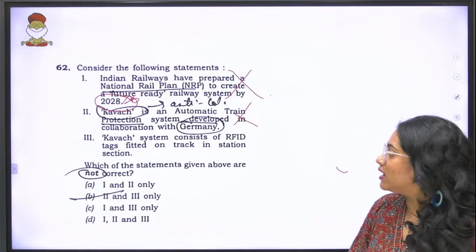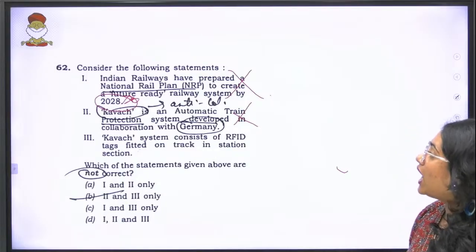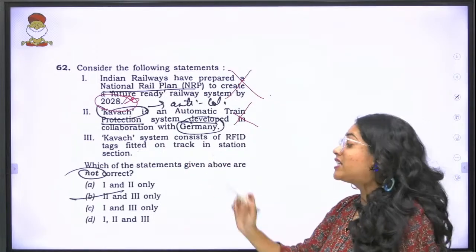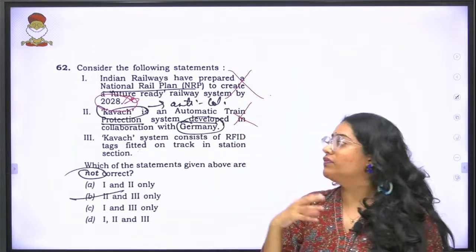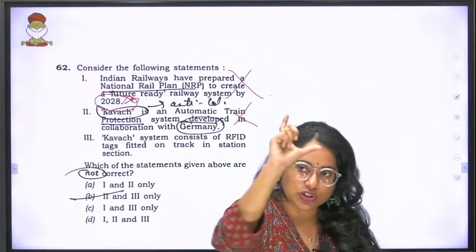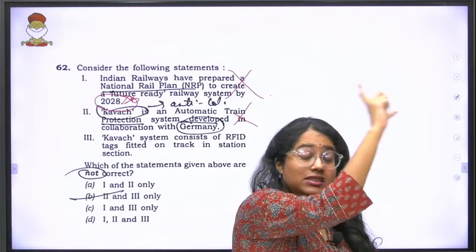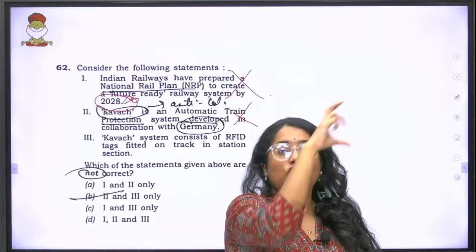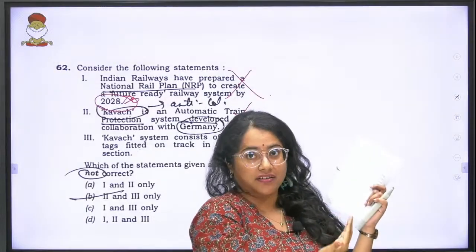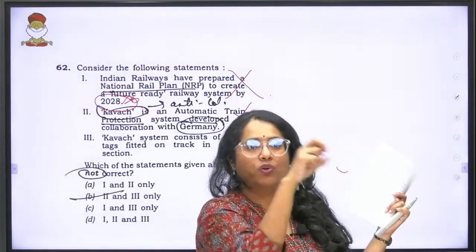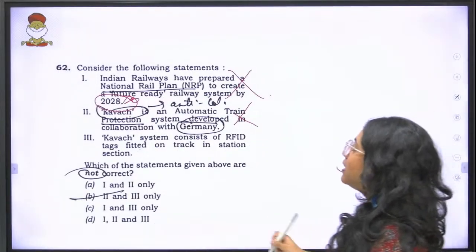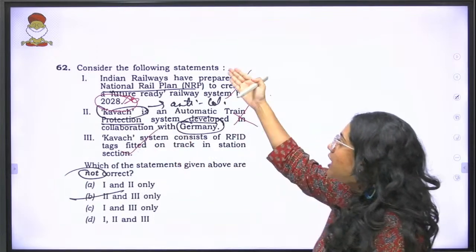The third one says the Kavach system consists of RFID tags fitted on track in station sections. That means whenever you have your Kavach system, the RFID tags are there in your station, in the track, in the signal, in the traffic signal that is there in your station. In all of these areas you will have the RFID, and then you will also have a reader in front of the train. Wherever the train is moving, in front of the train you will also have an RFID detector. So here the third statement is actually correct. Statements 1 and 2 are wrong.